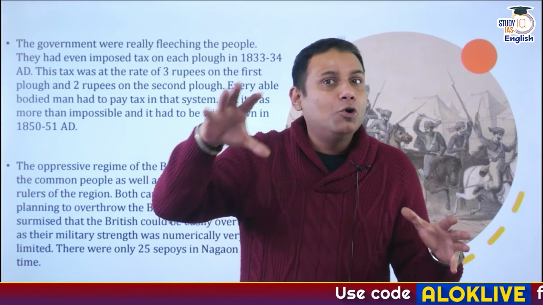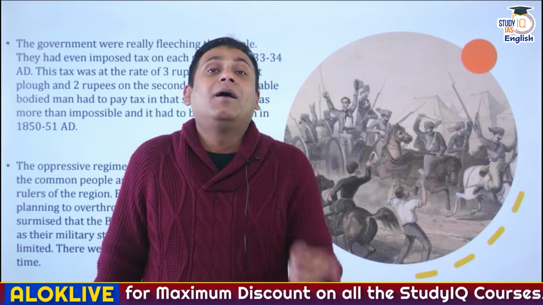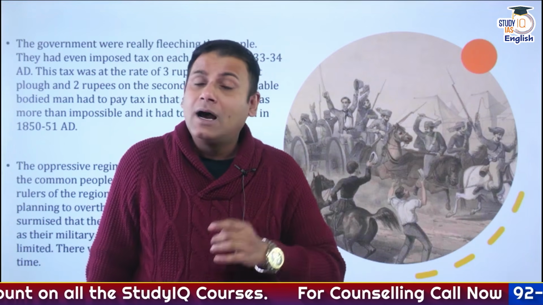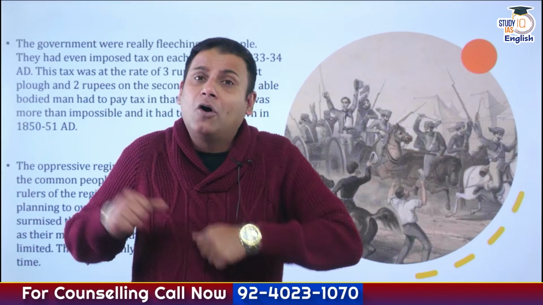Even if we try to force out the Britishers from the region of Nagaon, these 25 British sepoys won't be able to stand in front of our strength. But they can bring additional forces from Guwahati, Sibsagar, Tejpur and Rangpur. But still numerically we are much stronger here.